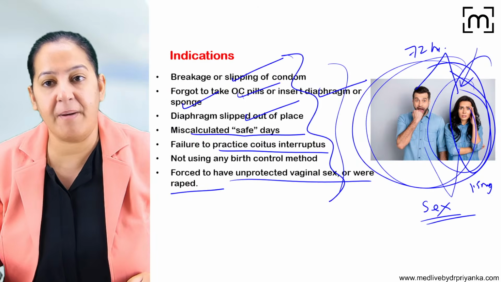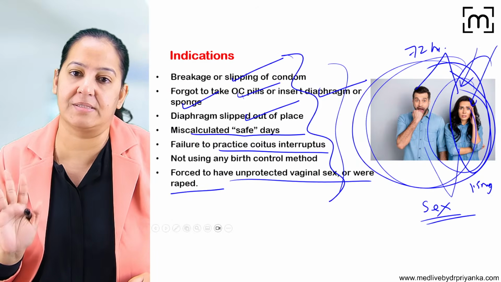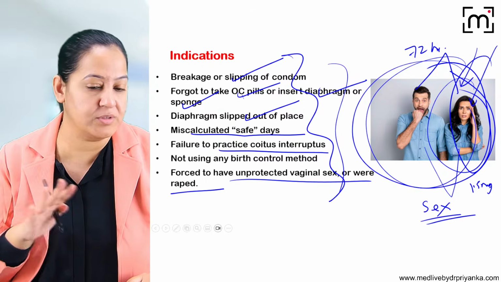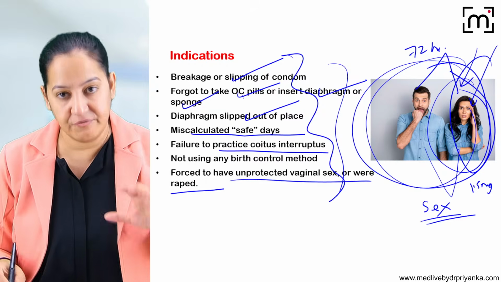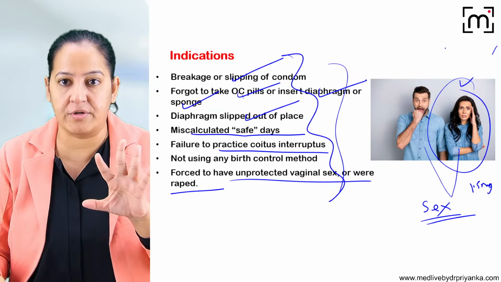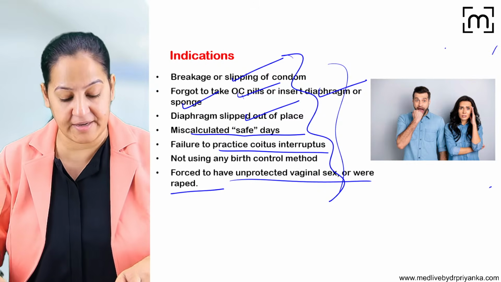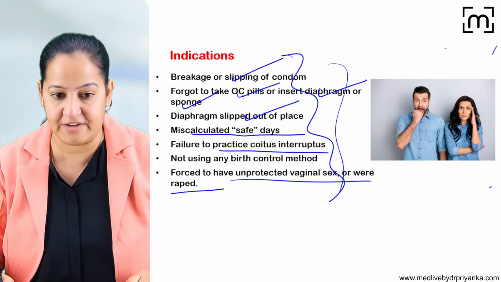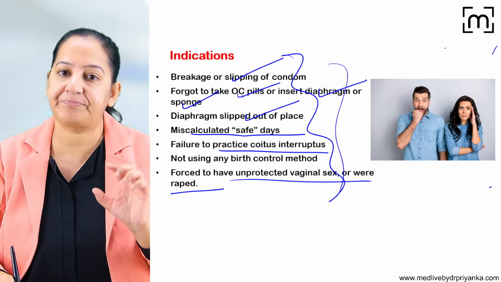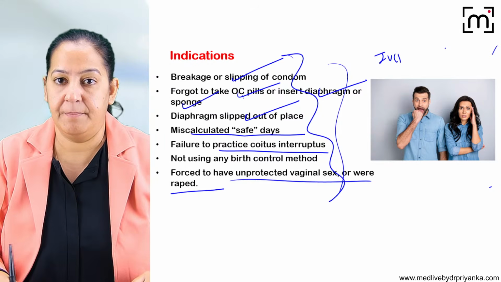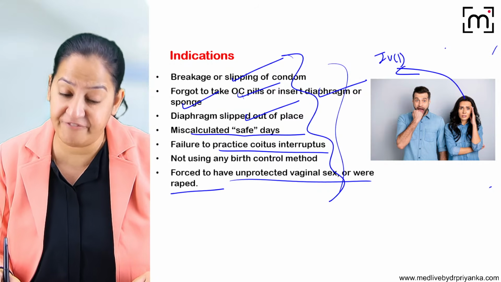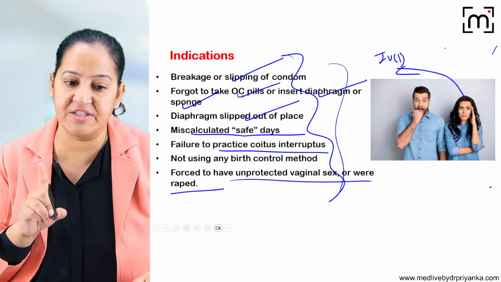So if the female partner is ready, the best is the IUCD insertion after unprotected sexual intercourse if they want emergency contraception. If this couple is coming to you, you are a doctor or gynecologist, and their problem is that they have performed unprotected sexual intercourse and do not want to conceive, the best I will offer them is IUCD. But for IUCD insertion, the female should be ready and fit for that. She should already have 1 child, and fit the criteria.